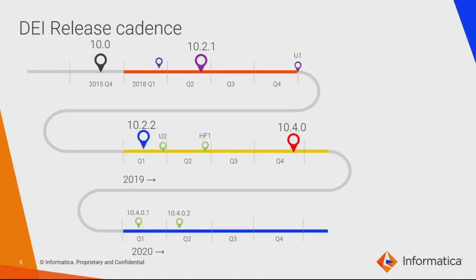In a similar way, the BDS products' name has changed to DES, the Data Engineering Streaming. In early 2019, Q1, we released 10.2. In the same year, Q4 December, we released 10.4.0. So now the latest release is tracked on 10.4.0.2. And we recommend all our Informatica customers to upgrade to the latest DEI or DES release.